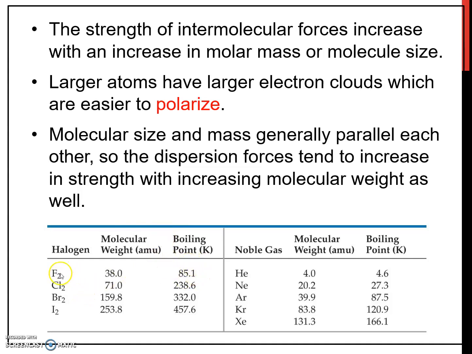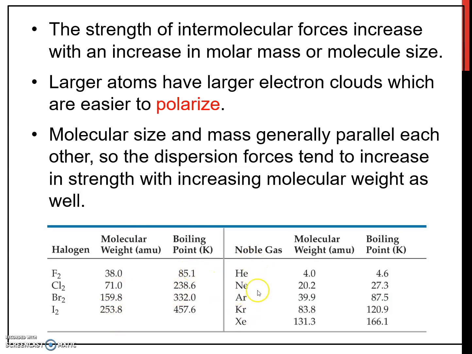So you look at this example. From the fluorine molecule until the iodine molecule, the molecular weight is increasing. The boiling point is also increasing. So for example, the iodine molecule has the highest boiling point in the halogen group. This means high energy is needed to break the bonding between the molecules, because of the increasing molecular weight, compared to fluorine, which has a slightly lower boiling point.